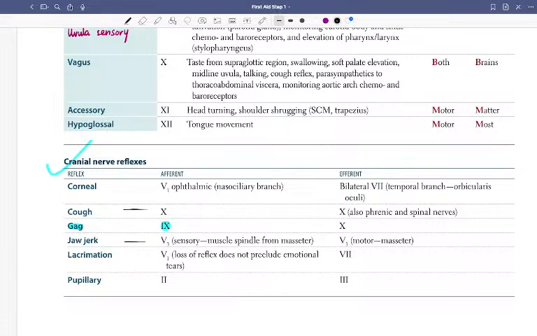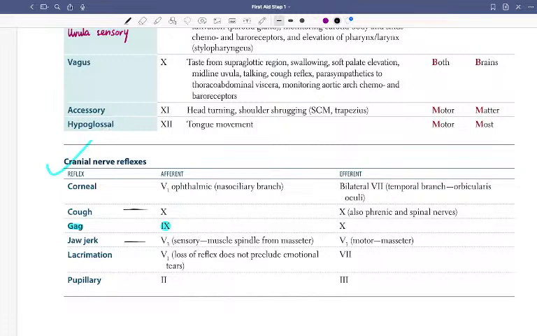Another one is orbicularis oculi, the temporal branch. This also we can remember. Next is lacrimal. Again we had the lacrimal nerve, LFT: lacrimal, frontal, trochlear, outside the annulus of Zinn. So that is V1, which does not preclude emotional tears. Loss of reflex is V1, and the seventh nerve, obviously lacrimation, lacrimal nucleus, lacrimation is from the seventh.